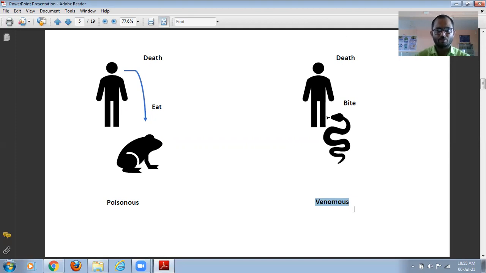So this is the difference between venomous and non-venomous. If we take it the reverse way, if this frog bites the human, then it doesn't harm. And if this person eats this snake, it may not harm. We cannot say firmly, but maybe it does not harm. So this is the difference between poisonous and venomous animals.